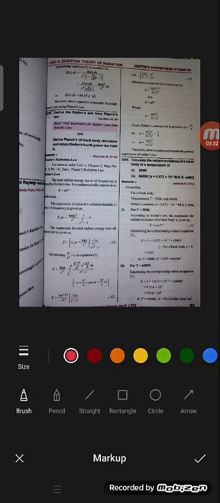We are moving the denominator into the numerator, so the final equation is E lambda d lambda equal to 8 pi kT into lambda power minus 4 into d lambda. This represents Rayleigh's law from Planck's law.